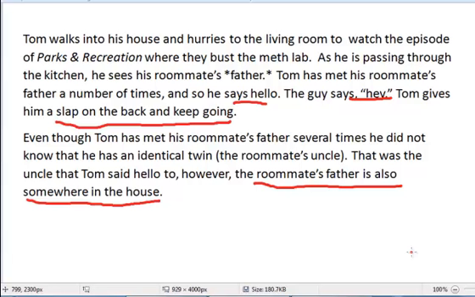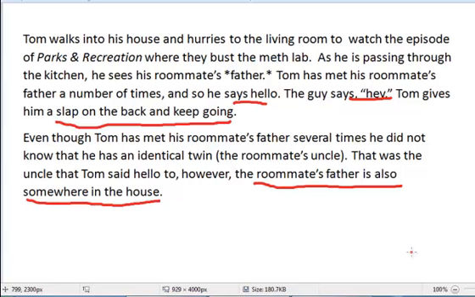So what would the causal definition of knowledge say? Well, it still is the case, of course, that Tom has a true belief that the roommate's father is in the house, but is this belief justified according to the causal definition? So, that is, in these circumstances, was Tom's belief caused by a reliable method?